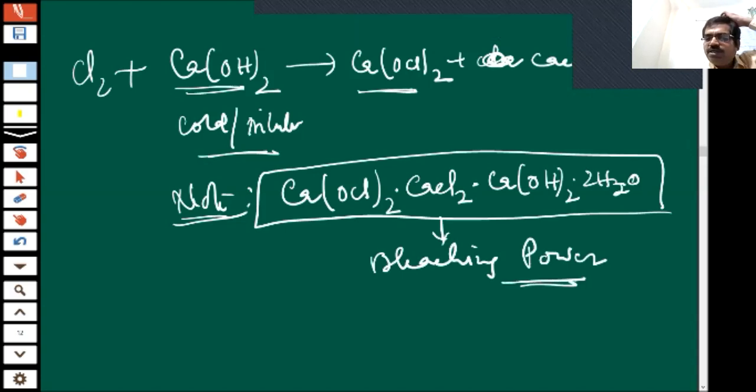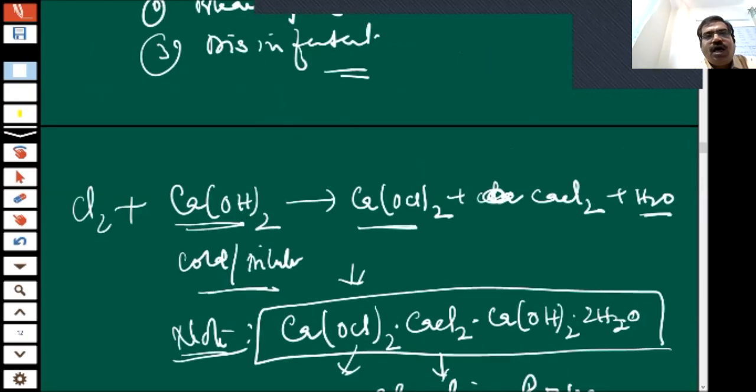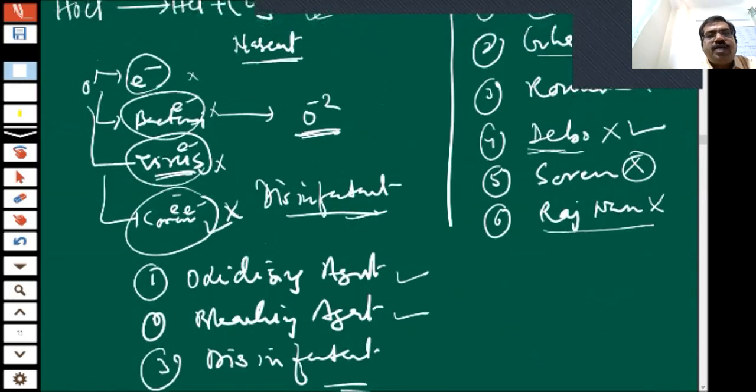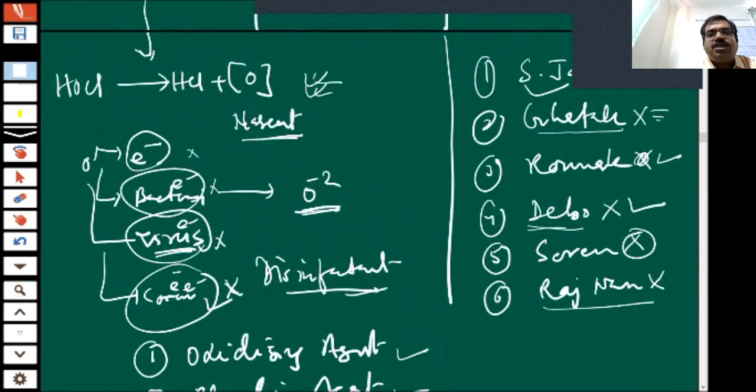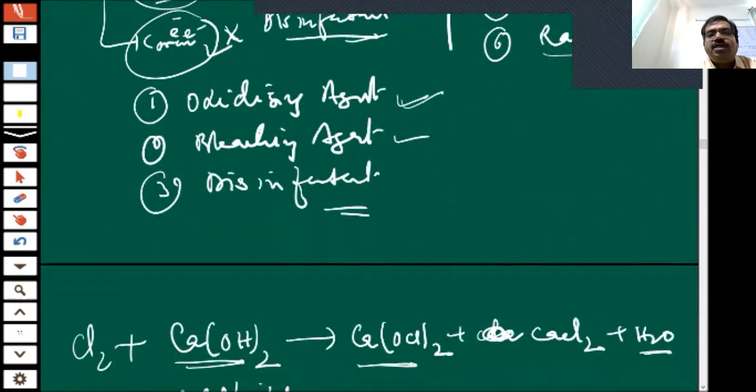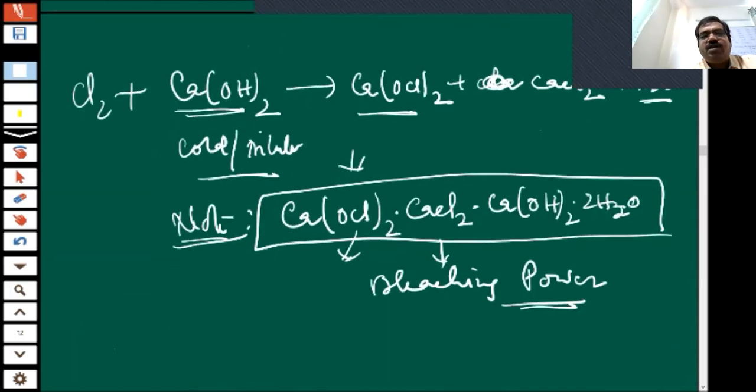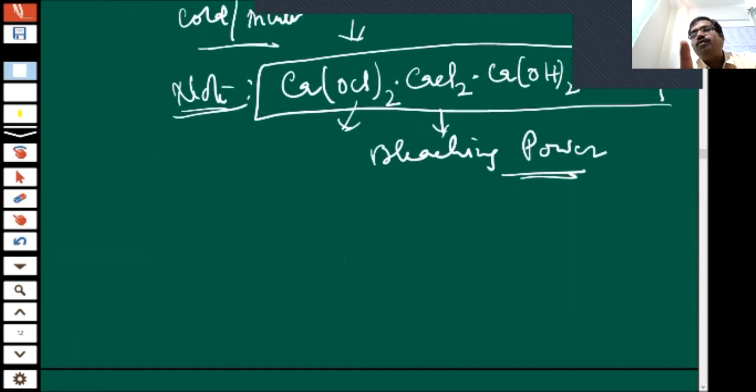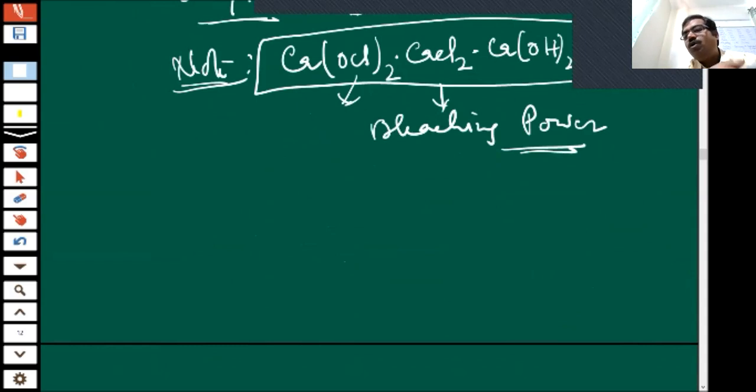The most important one in it is the hypochlorite, because it will give hypochlorous acid, and hypochlorous acid will give you nascent oxygen, and this nascent oxygen will play the role of oxidizing agent, bleaching agent, and disinfectant. It will kill all viruses, bacteria, everything. That's why it is used for sanitizing purposes. Chlorine is not directly doing this; it is done through nascent oxygen, children.